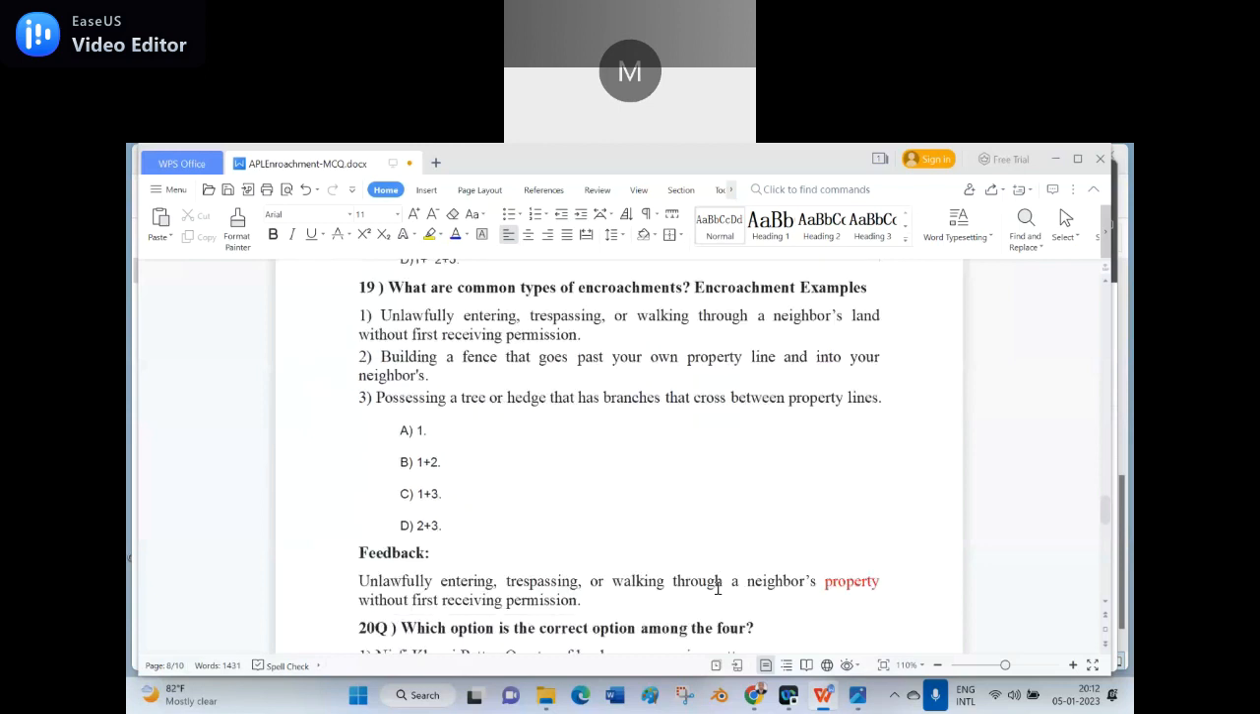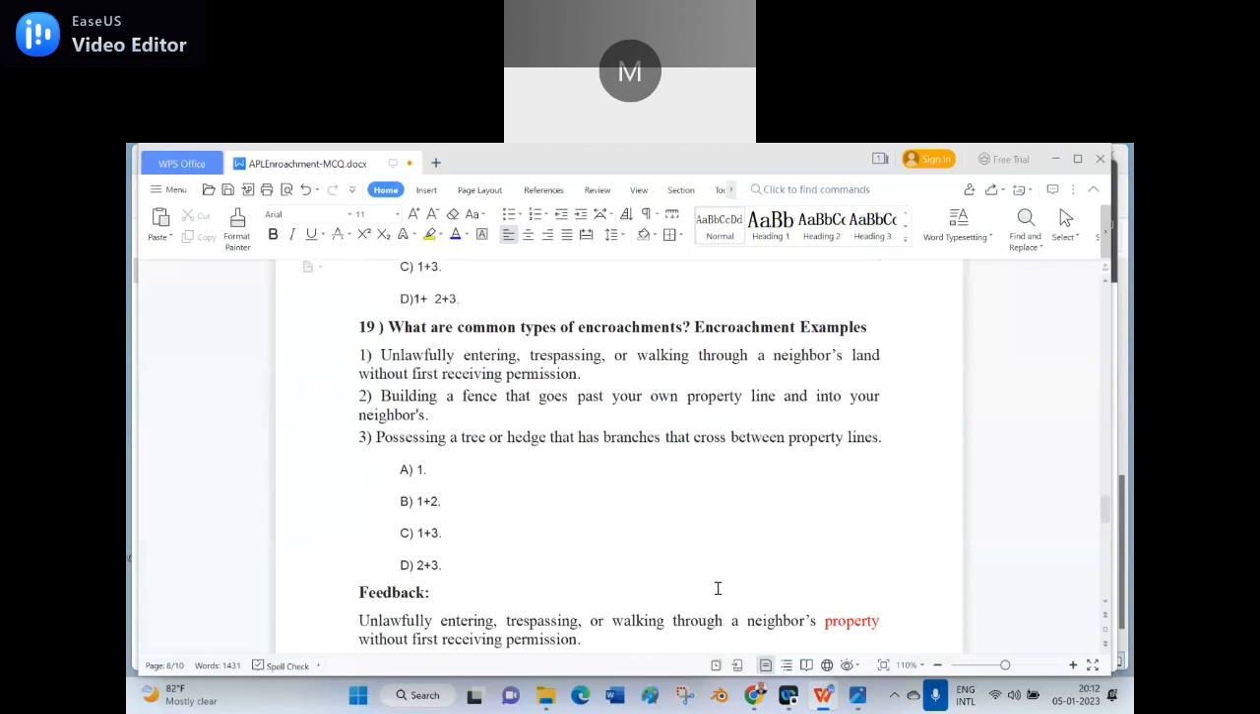See, if you happen to see unlawfully entering, trespassing, or walking through a neighbor's land, it is not their property, without first receiving the permission. That means the first one is a mistake. Is it clear? So, what is the right answer?